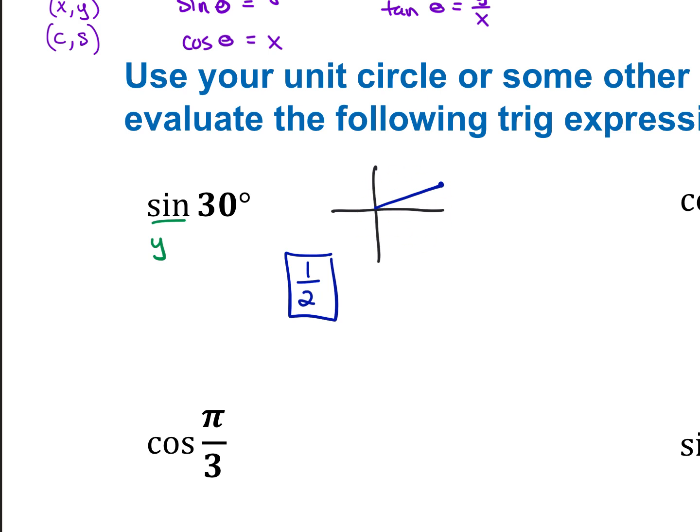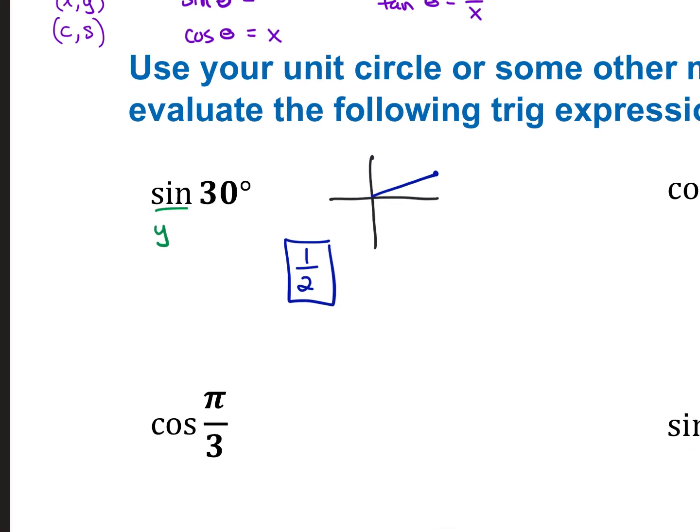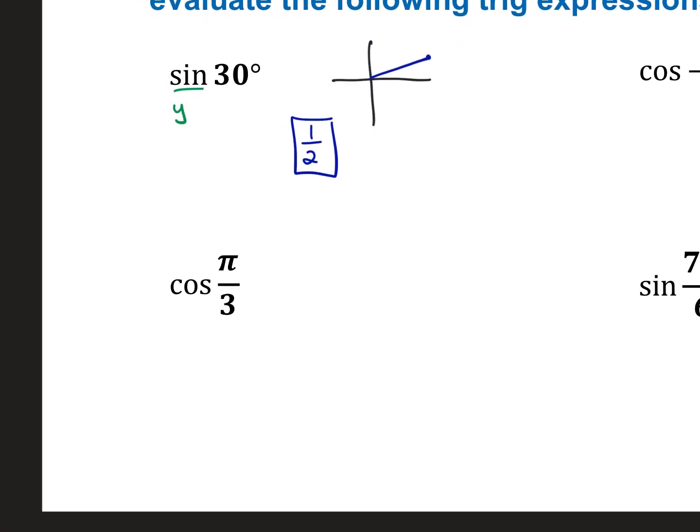Okay? All right, let's try another one. Cosine of pi over 3. Cosine wants the x part. So I'm looking at my unit circle at pi over 3, which is right here. And I'm giving the answer, which is the x part of that coordinate, which is 1/2.